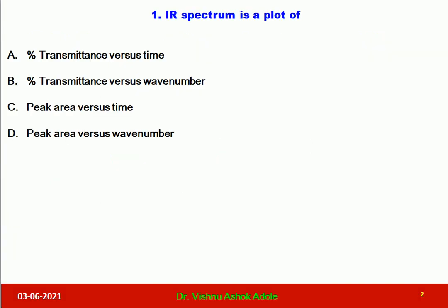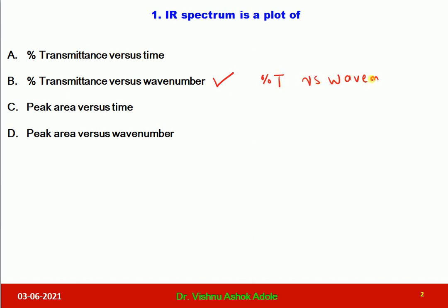The first question you can read here is: IR spectrum is a plot of, and these are the options. Option A is percent transmittance versus time, B is percent transmittance versus wave number, C is peak area versus time, and D is peak area versus wave number. Here I would like to tell you the option B is correct one, in which IR plot is mentioned as percent transmittance versus wave number.